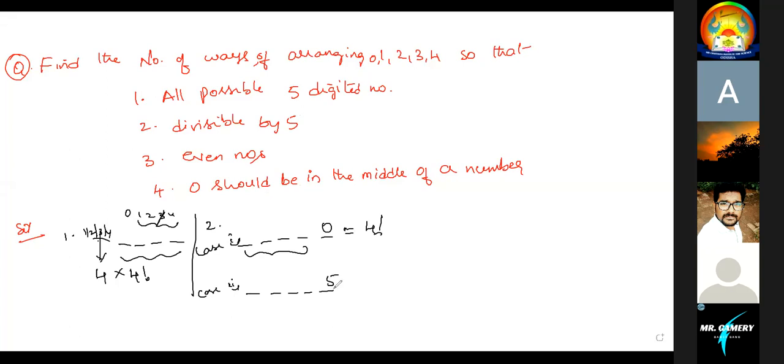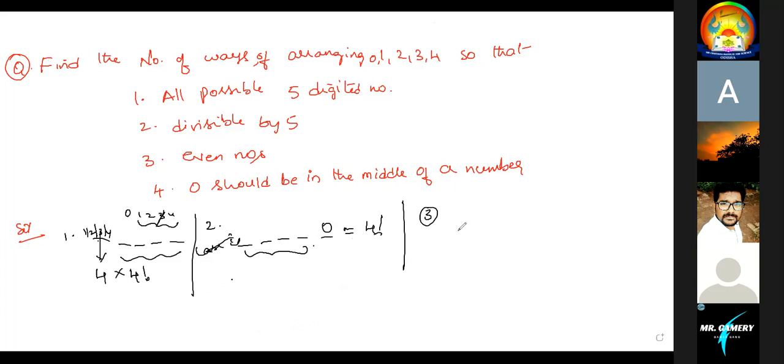If the last digit is 5, what are the numbers we have? 0, 1, 2, 3, 4. Sorry, 5 is not there. The numbers are 0, 1, 2, 3, 4. Since it is divisible by 5, the last number should be 0. If I keep 0, the remaining 4 blanks can be filled in 4 factorial ways.